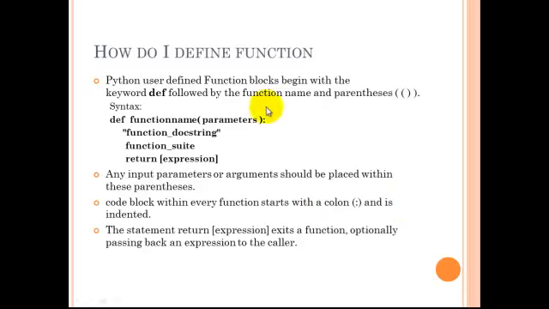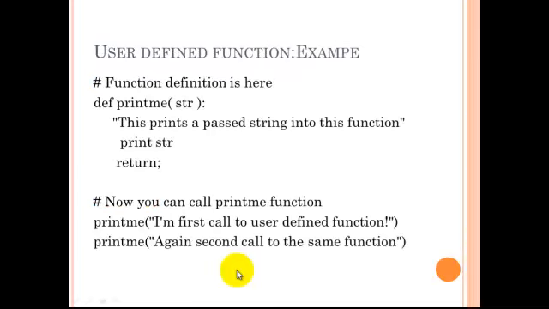Functions in Python are defined with the keyword def, followed by the function name with parentheses, and with or without the declaration of the arguments. Then we implement the body of the function, and if needed we return the value of the function. Here is a function to understand how to display a value.